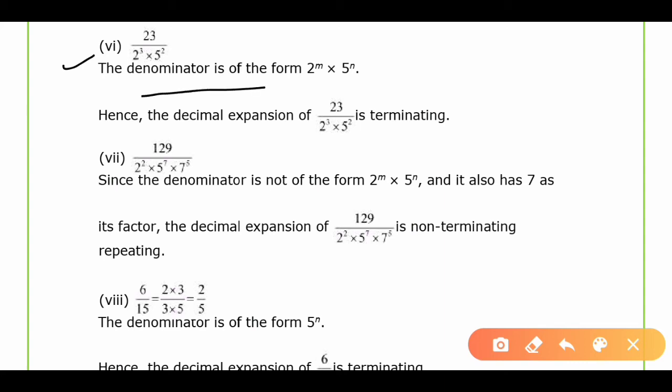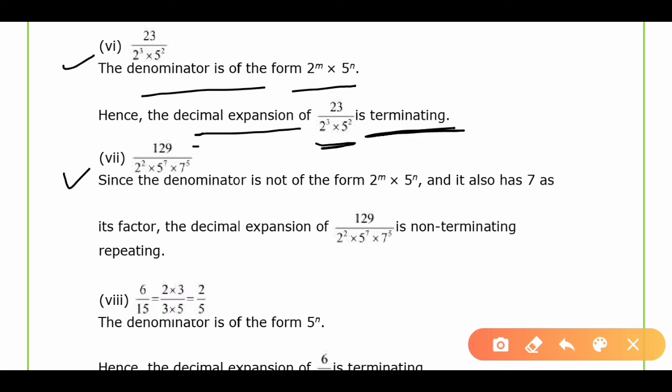Next, 23 upon 2 raised to power 3 into 5 raised to power 2. The denominator is already in the form of 2 raised to power m into 5 raised to power n. So we can say the decimal expansion of 23 upon 2 raised to power 3 into 5 raised to power 2 is terminating.